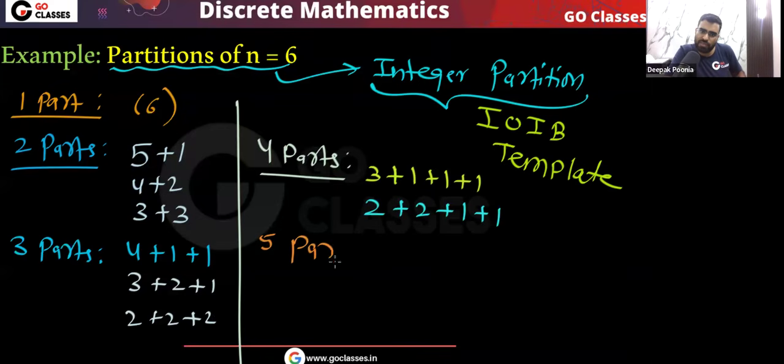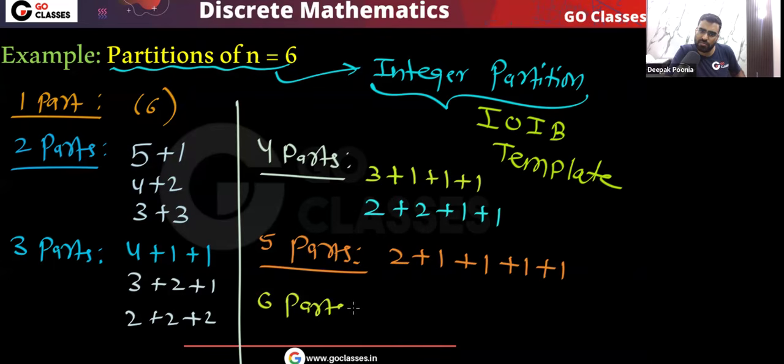Okay, what about 5 parts? Only this is possible. 2 plus 1 plus 1 plus 1 plus 1. And how many 6 parts? That will be 1 plus 1 plus 1 plus 1 plus 1 plus 1. Okay, that's it. So finally, what is the answer?